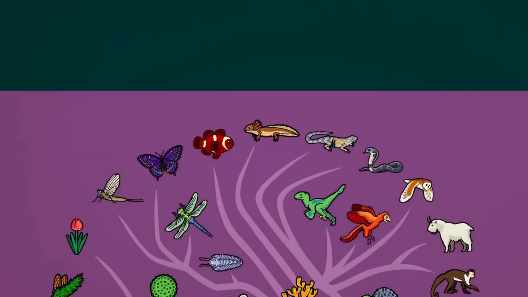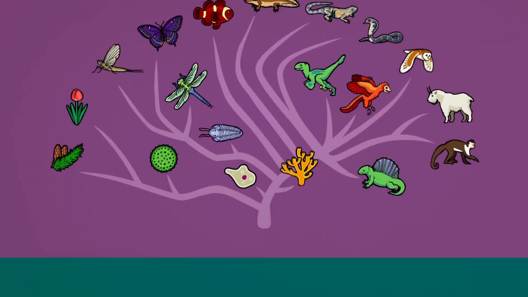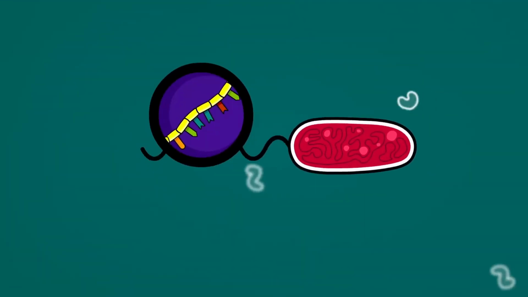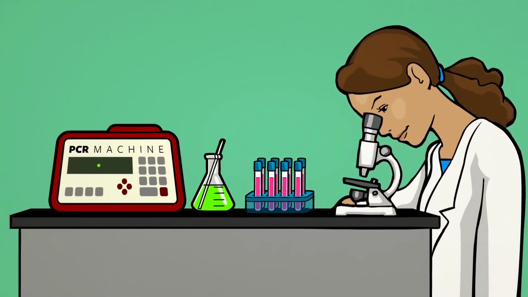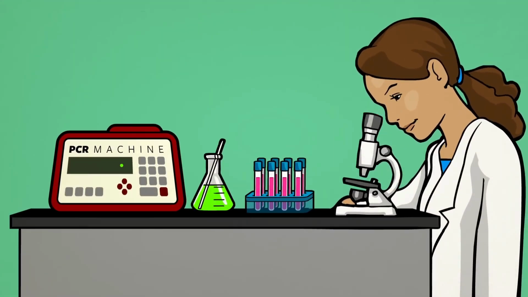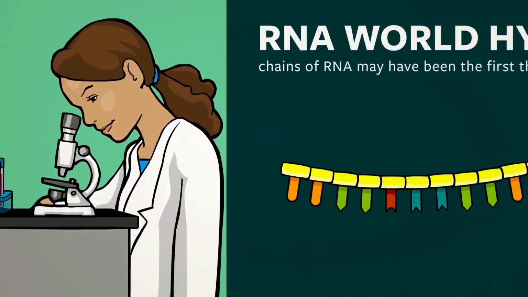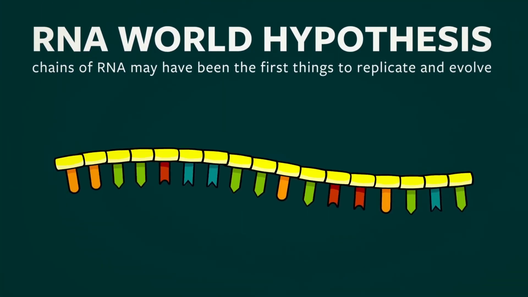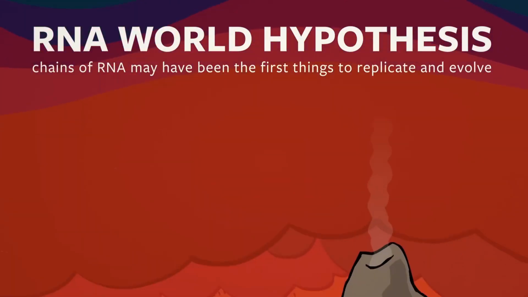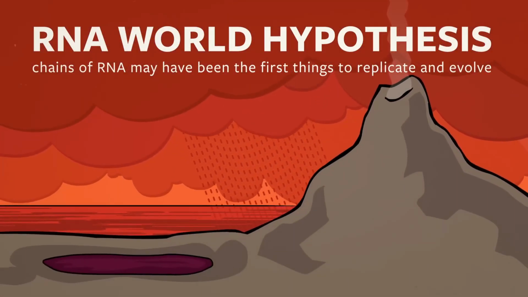RNA is thought to have given rise to life for several reasons. Chains of RNA are found abundantly in all living cells today. RNA is a close chemical cousin to DNA. And with very little help from researchers, RNA chains can replicate, evolve, and interact with their environments. While many details have yet to be worked out, the RNA world hypothesis is the simple idea that somewhere on our early planet, perhaps in a tide pool or hot spring, the Earth's chemistry was producing random chains of RNA.